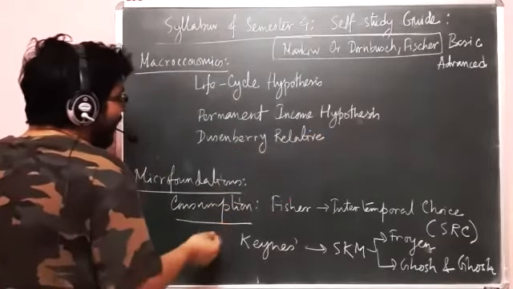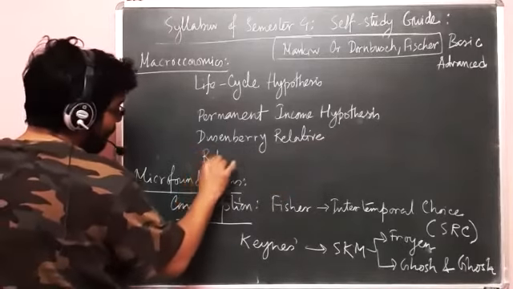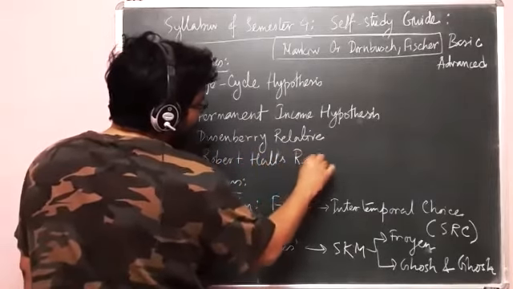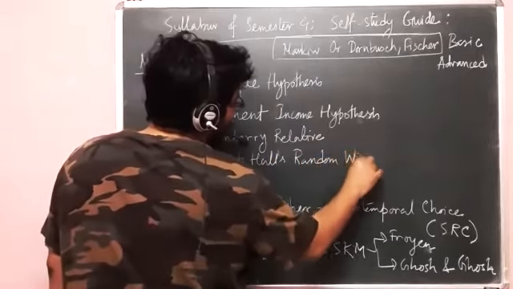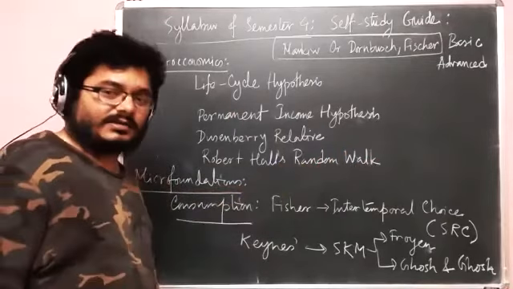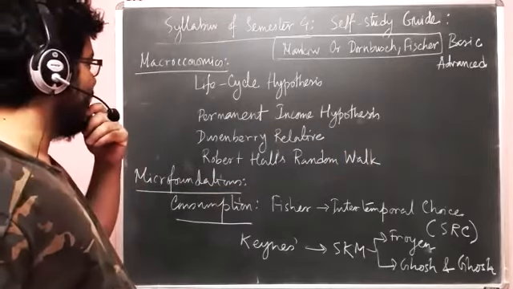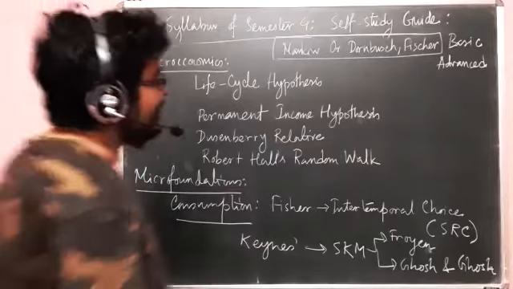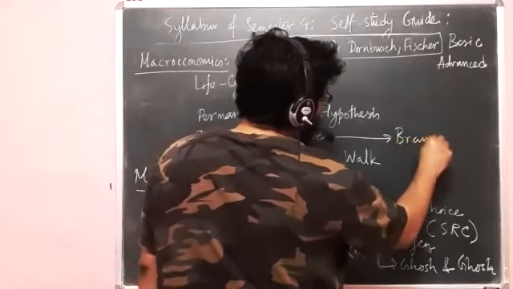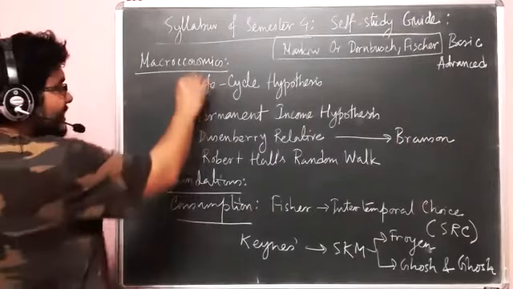It's very small. And yes, Robert Hall's random walk. This model is basically a gateway. It serves as a gateway both to advanced macroeconomics and also to some extent to finance. Okay, but the treatment that you have is very simple. So for Duesenberry's relative income hypothesis, there is only one reference, Branson. Open it, find Duesenberry's work, read it, done. There is nothing else.